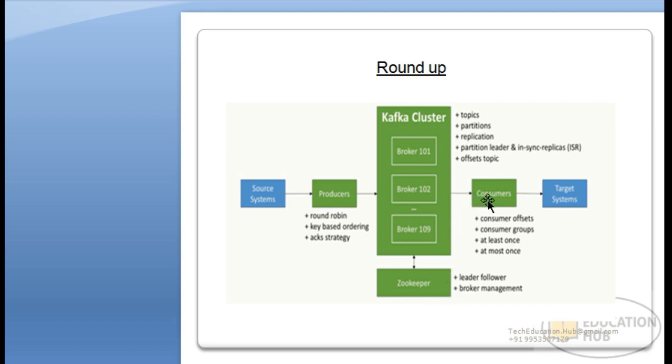From there, all the topics and all the partitions will be taken by the consumer. Now the consumer starts consuming the data. It can be one consumer or it can be a group of consumers. And then finally we receive the data on our target system. That is all about the working flow of the Kafka system at a very high level.